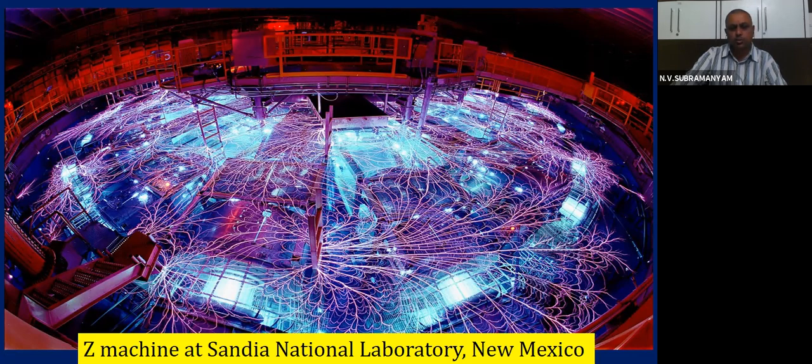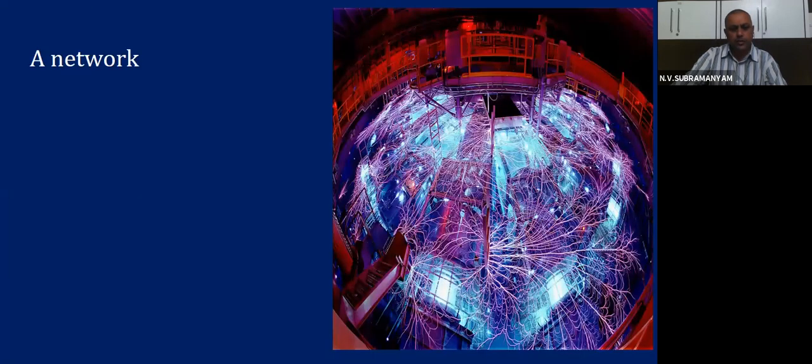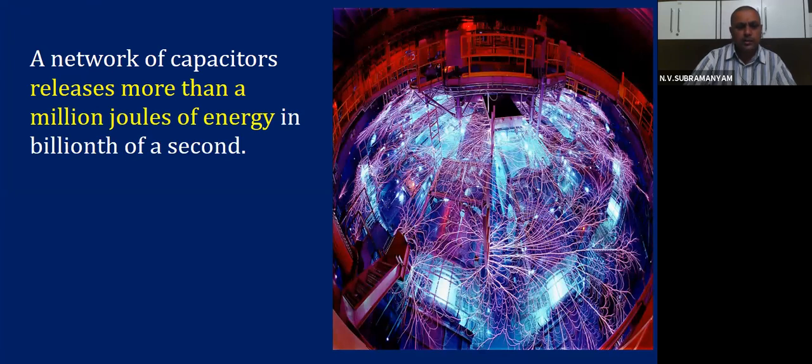What does it do? A network of capacitors releases more than 1,000,000 joules of energy in a billionth of a second. One billionth of a second is a very small time. In such a small time, 1,000,000 joules of energy is released. That is the purpose of this Z machine.